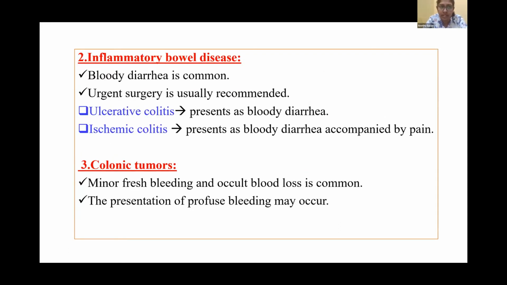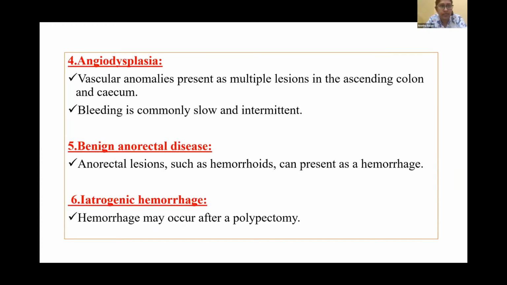Number two, inflammatory bowel disease. Here, bloody diarrhea is common, and urgent surgery is usually recommended, especially in ulcerative colitis, which presents as bloody diarrhea, and ischemic colitis, which presents as bloody diarrhea accompanied by pain. Number three, colonic tumors. Minor fresh bleeding and occult blood loss are common. Profuse bleeding may occur as well in colonic tumors.